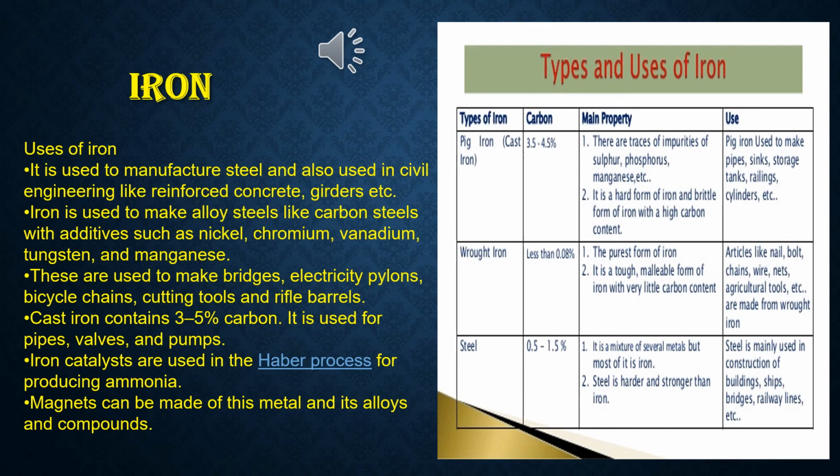So these are the uses that I have given, and in your book also there are some uses. So please write down the uses, at least any 6 uses. You have to jot it down and try to add this particular use that I have mentioned over here, that iron catalysts are used in the Haber process for producing ammonia. It's very important.